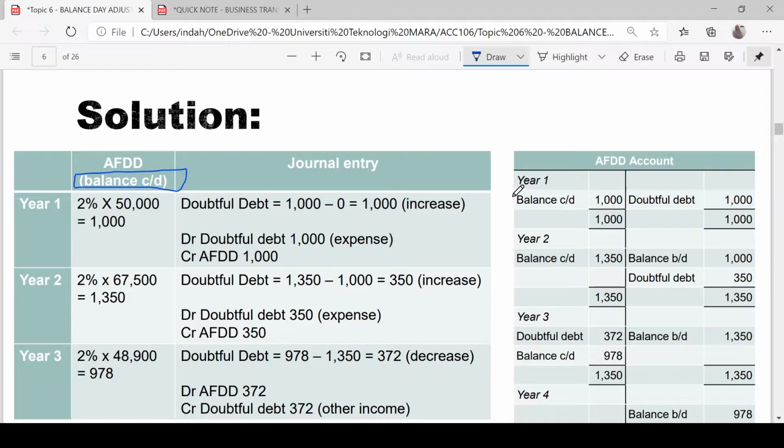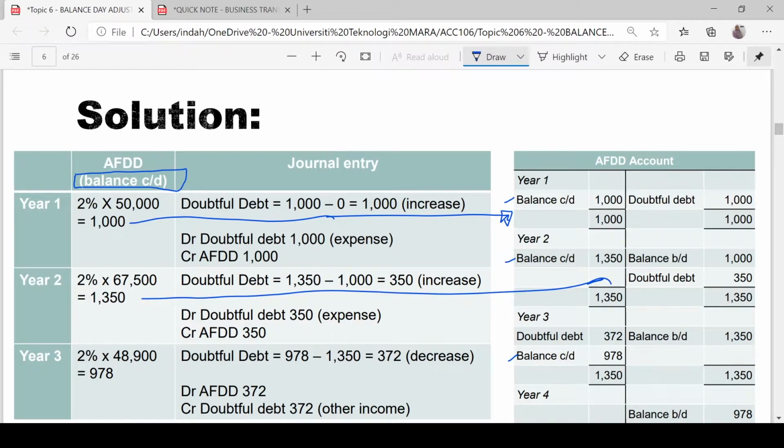So at all times, the balance c/d of AFDD will be on the debit side: year 1, year 2, year 3. All you have to do is to transfer this amount 1,000 to the account here, 1,350 to here, and then 978 here.